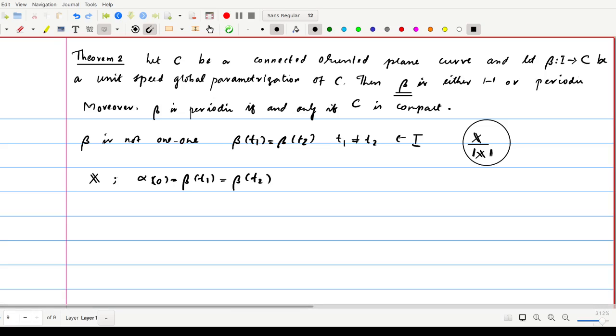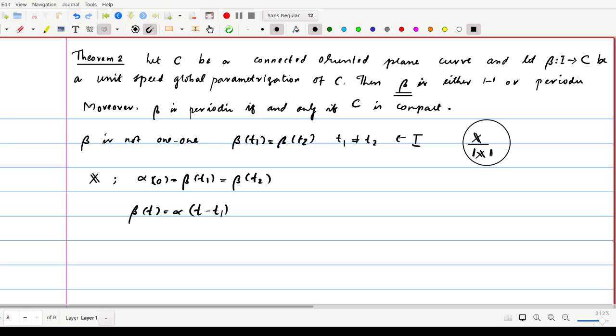Then beta of T is the same as alpha of T minus T1, because alpha is the maximal integral curve, and this beta is also an integral curve. So the maximal integral curve can be connected through this equation for some T1.